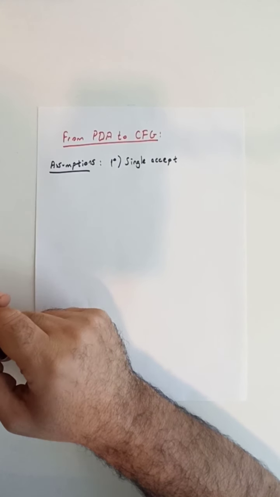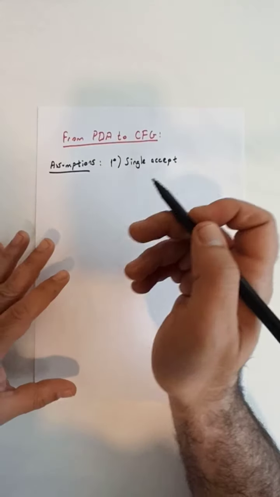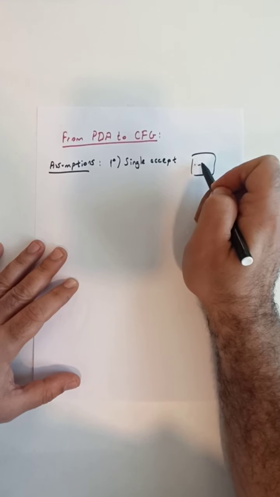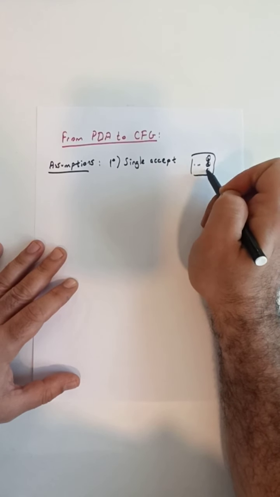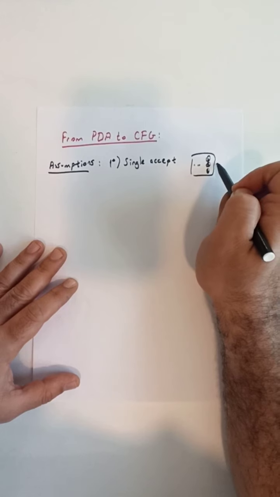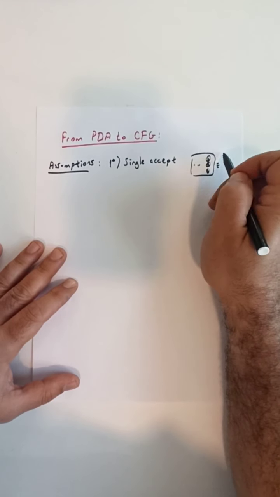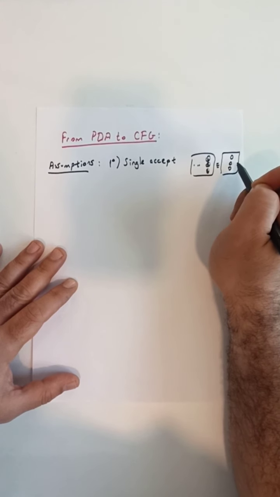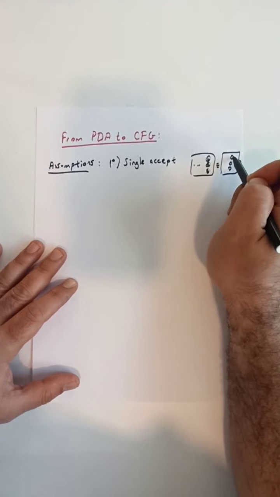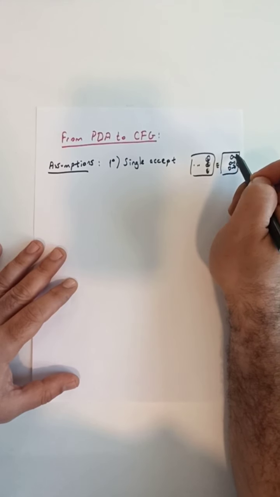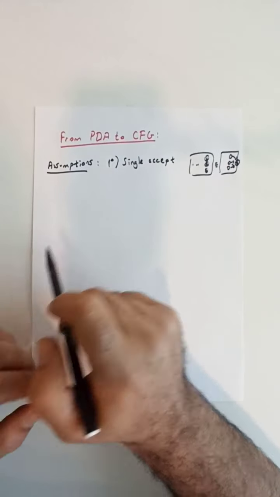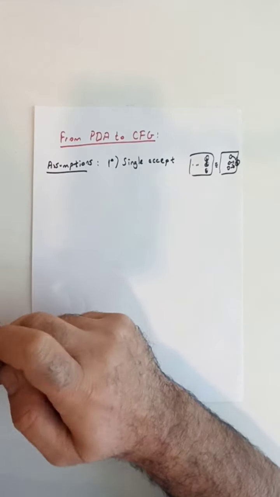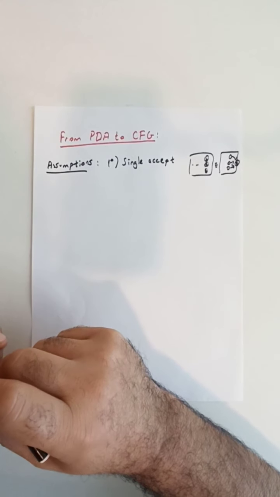If a given PDA has multiple accepting states, let's say we have 3 accept states, we can turn this into an equivalent PDA where we make these accepting states non-accept states, introduce a new accepting state, and simply make epsilon transitions from the previous accepting states into the new accepting state. So by making this assumption, we don't lose anything from the generality of our claim.